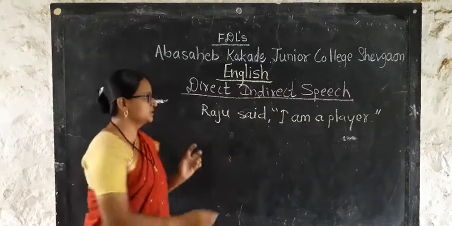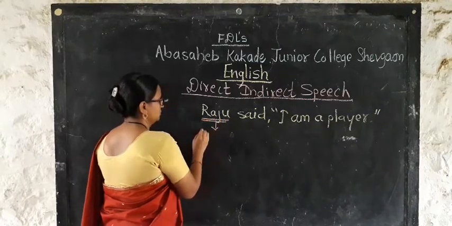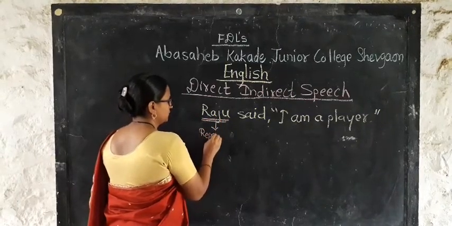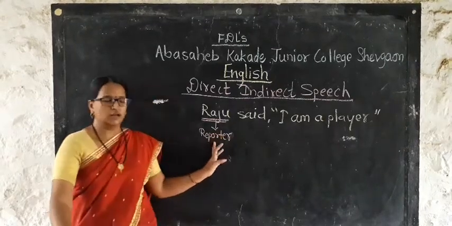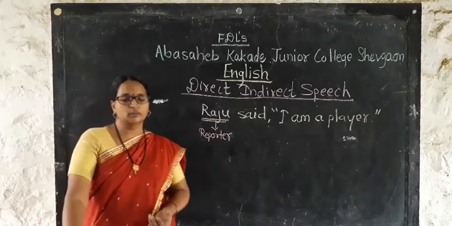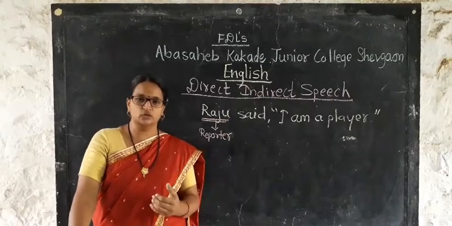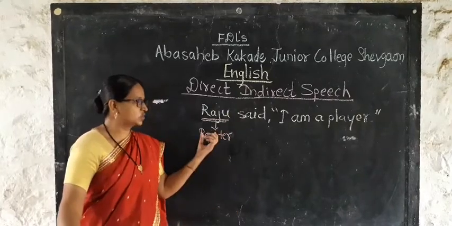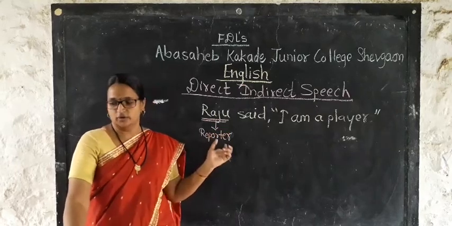Now, first one is Raju, and Raju is the reporter. Now reporter means a person who is narrating, a person who is telling. That person is called a narrator or that person is called a reporter.